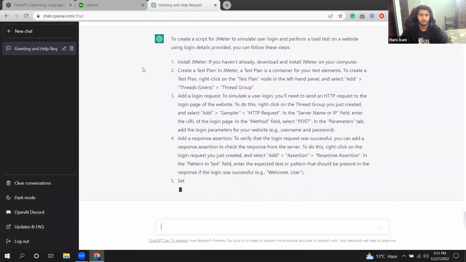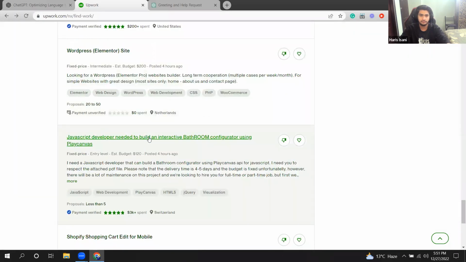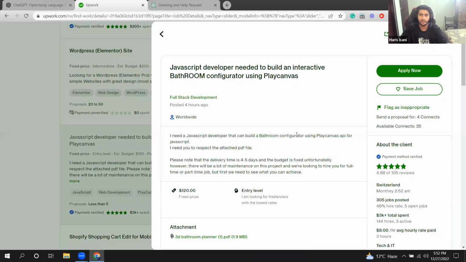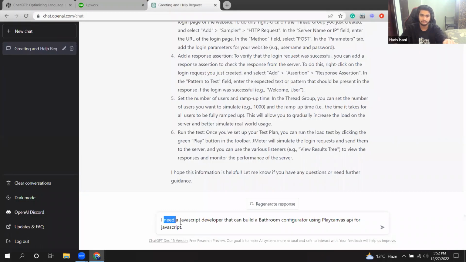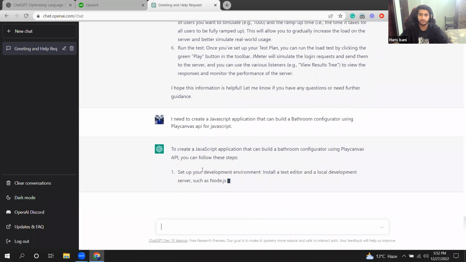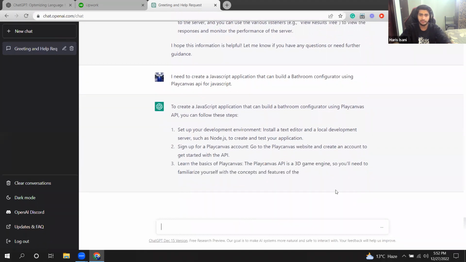Yeah, it is very detailed. Okay, try something different. So I need a JavaScript developer that can build a bathroom configurator using PlayCanvas API for JavaScript. That's something out of the box. To create a JavaScript application that can build a bathroom configurator, set up your development environment, install a text editor. Yeah, it's very accurate and it's something that very much amazed me.